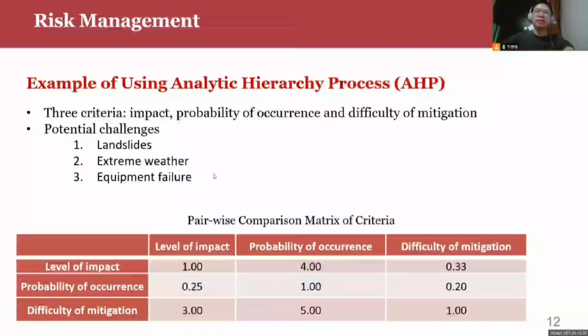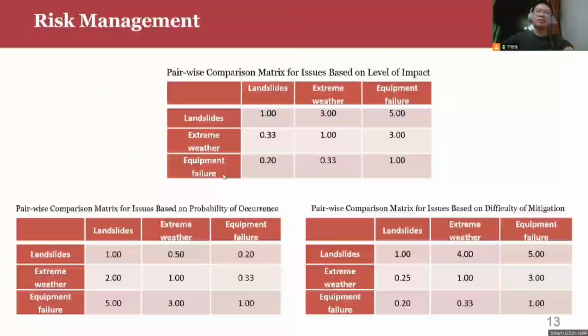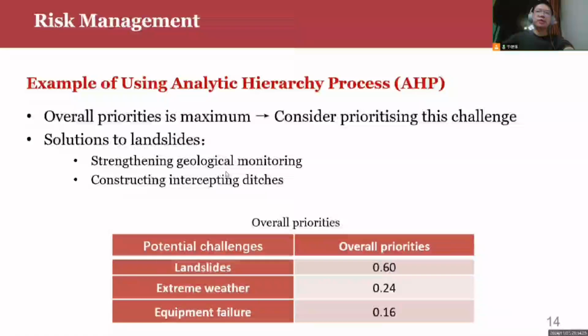an example. This is the pairwise comparison matrix of criteria, which shows our emphasis on different evaluation standards. These are the prioritized comparison matrices for issues based on the different criteria. They show our levels of concern for different risks based on the same criteria. Based on the previous data, we can calculate the overall priorities of different potential challenges. The overall priority for landslide is the maximum. It is 0.6. So we should prioritize addressing this issue.